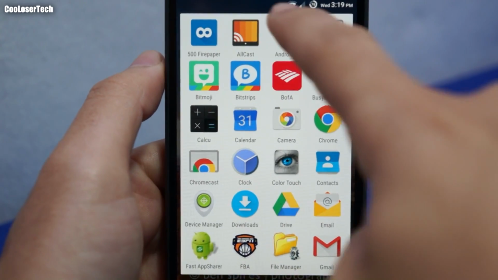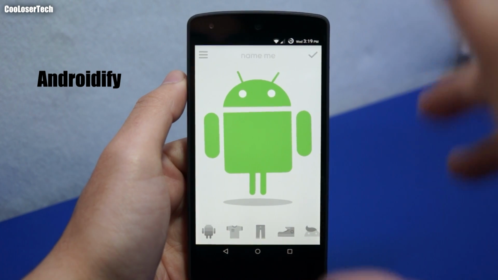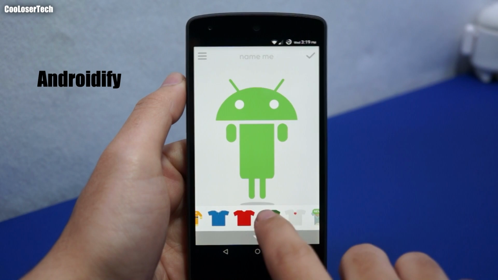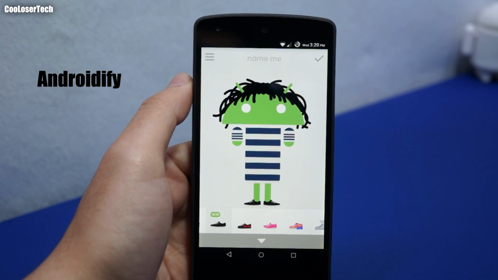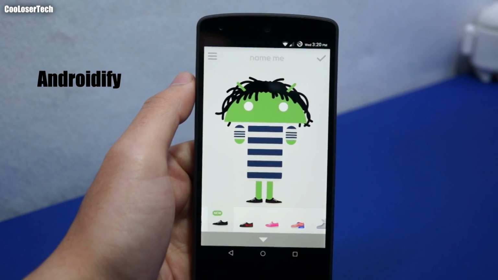Next, we have Androidify. The reason why I keep this application is because you can make new avatars. Very easy to customize. Lots of clothing that you can choose from. Have you guys seen my avatar that I made a long time ago? And you can also make these your live wallpaper and send them as GIFs to social networks.